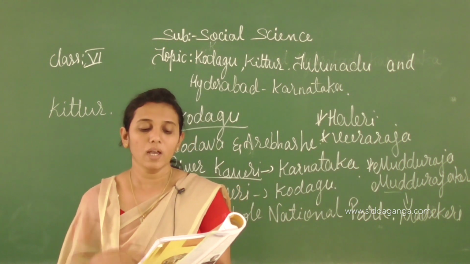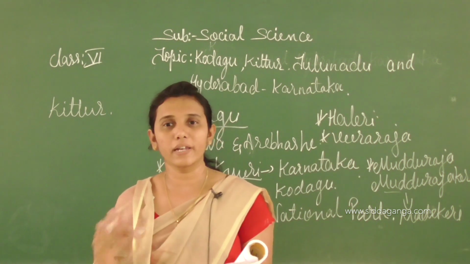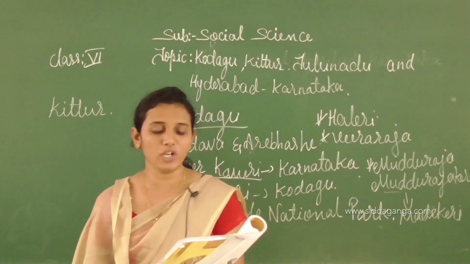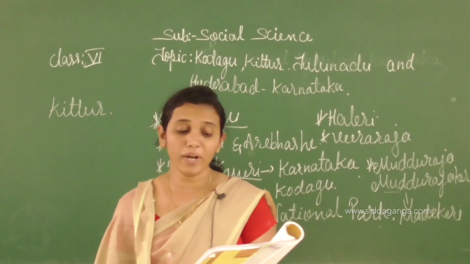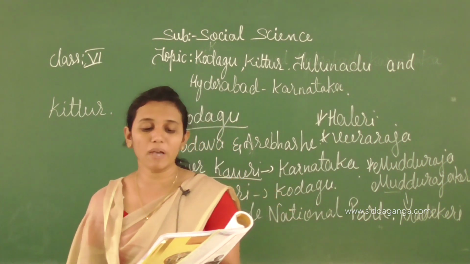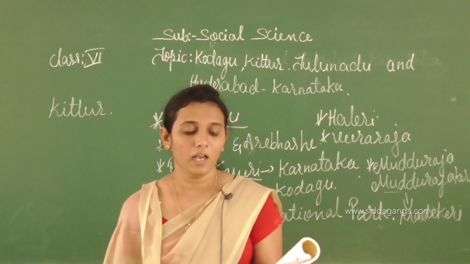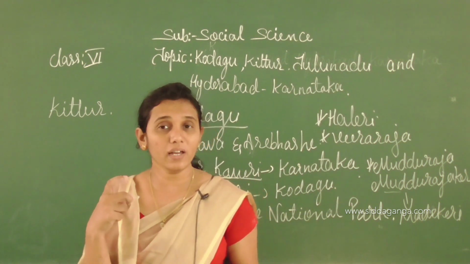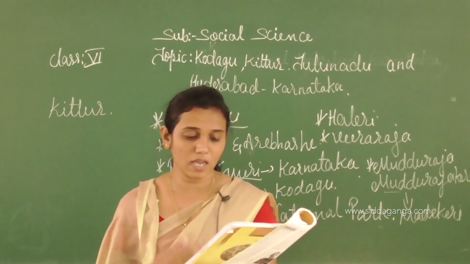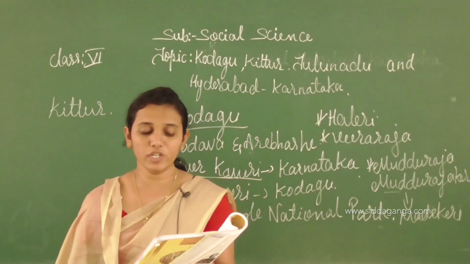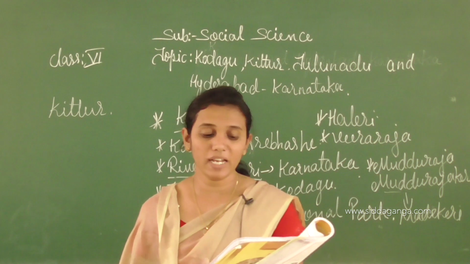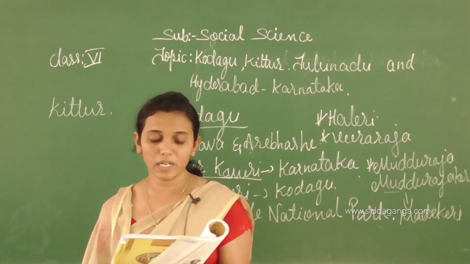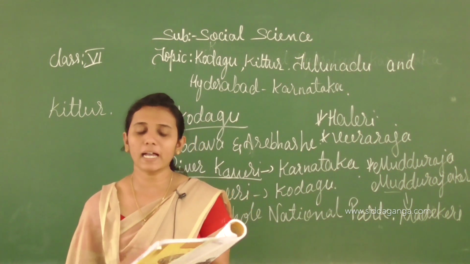The Desai of Kittur, Malla Sarja, and his son died. What happened? When she married, Rani Channamma married Malla Sarja. After that, what happened, children? Both Malla Sarja and his son died. Rani Channamma adopted Shivalinga Sarja, and she started administering Kittur.